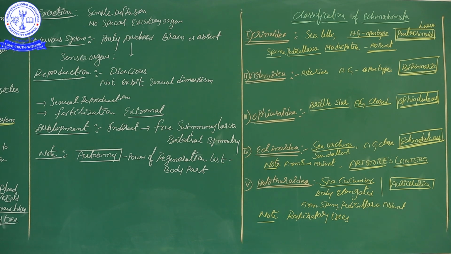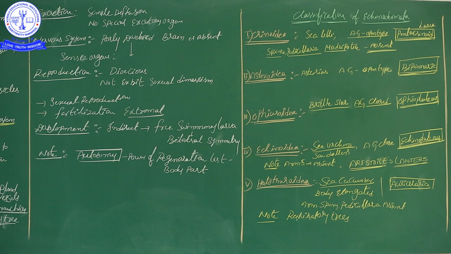Then the fourth class, Echinoidea. These organisms are normally called sea urchins and sand dollars. They also have closed ambulacral grooves. The Echinoidea larva name is Echinopluteus; this one is Ophiopluteus, this one Echinopluteus.